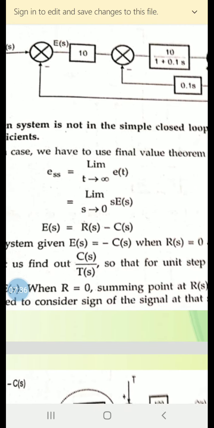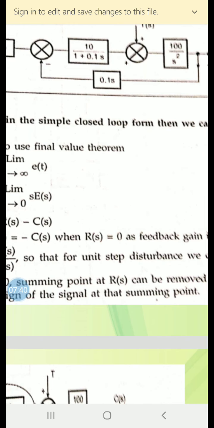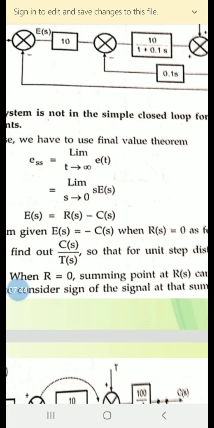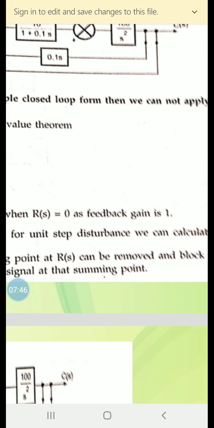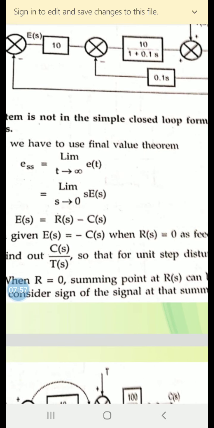When the system is not in the simple closed loop form, then we cannot apply the error coefficients. So in such cases, what has to be done? There is a need to make use of the final value theorem. So how can it be done?